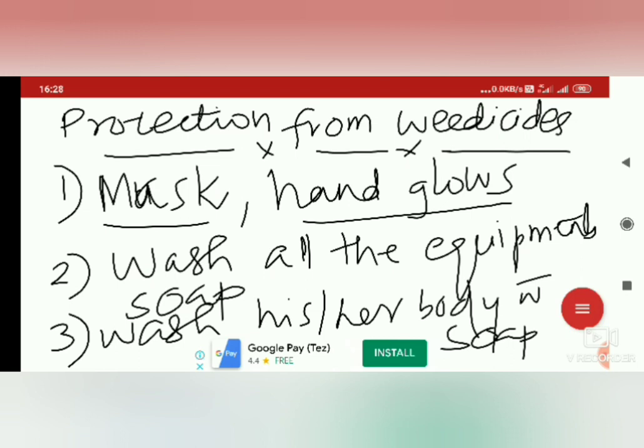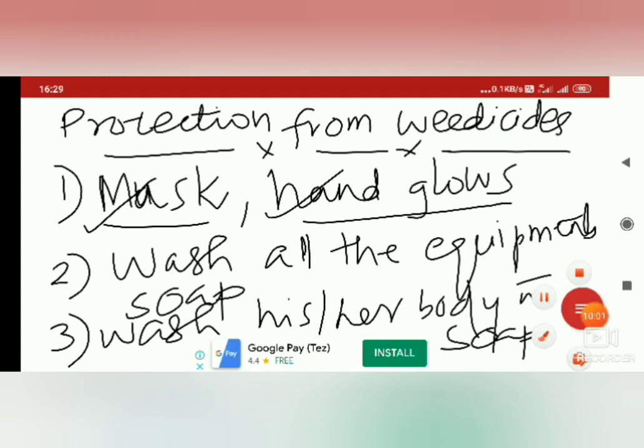What are they? One must cover the face with a mask and hands with hand gloves. He should wash all the equipments, sprayer, the vessels, the mug, whatever they use. They should wash all the equipments or all the devices used thoroughly with soap after spraying weedicides, and he has to take a bath or clean all his body parts with soap solution. Okay, these are the protective measures one must use while using weedicides. Otherwise, the weedicides may enter your body and it will create a lot of diseases.